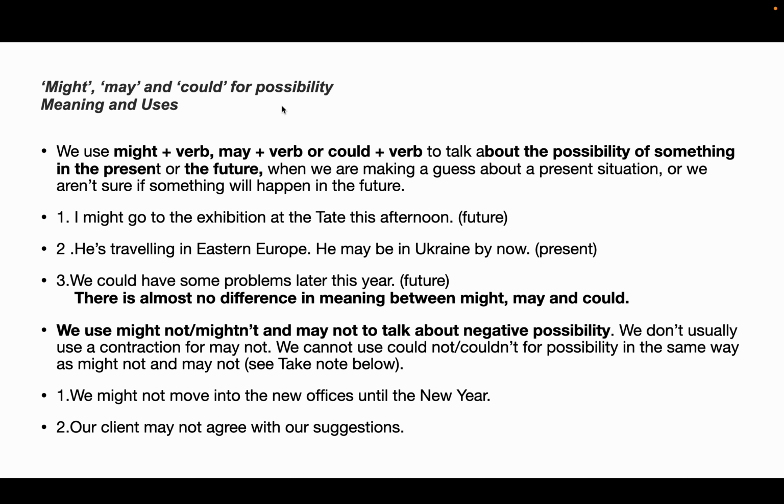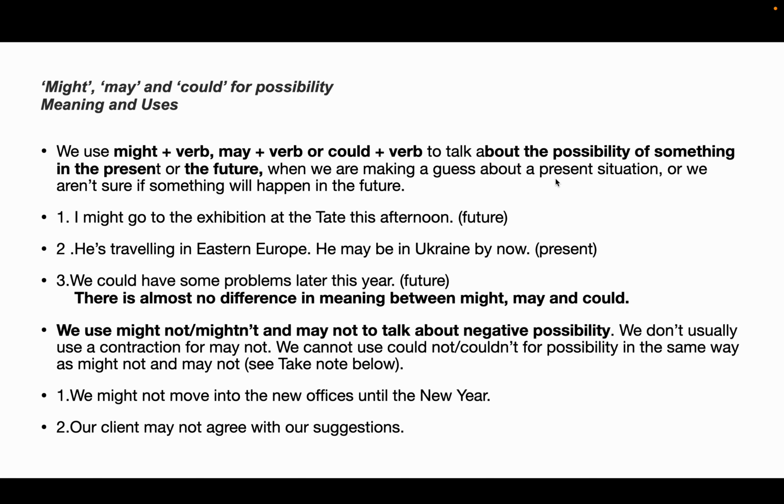So first of all, we need to know the basic structure. We use might, may, or could plus verb to talk about the possibility of something in the present or the future. That means we are making a guess about the present situation or we aren't sure if something will happen in the future.